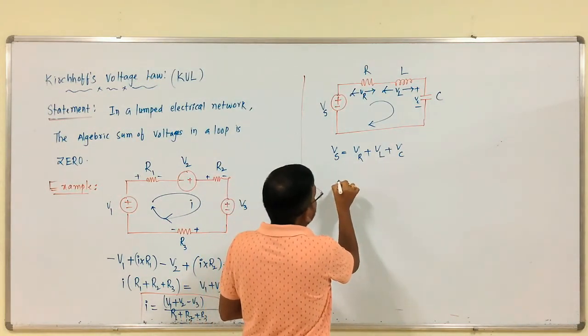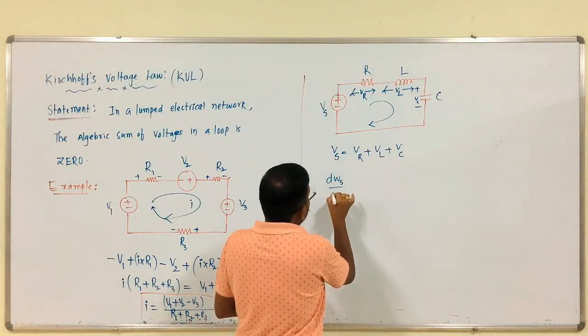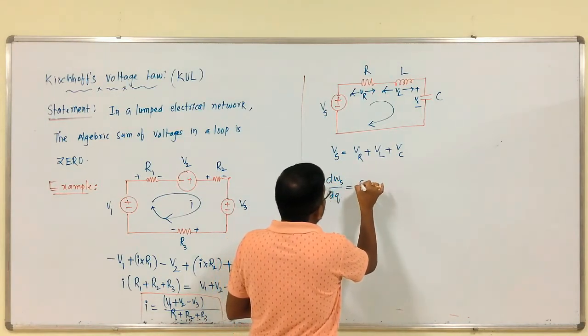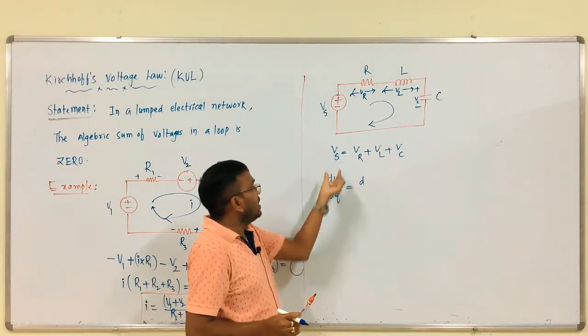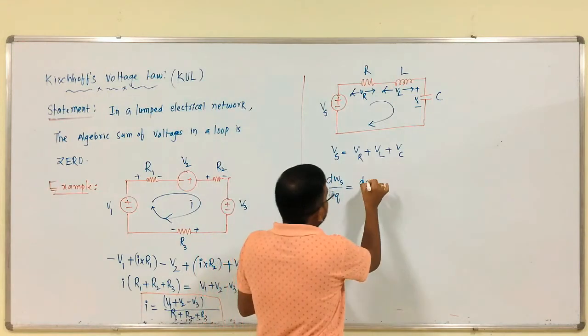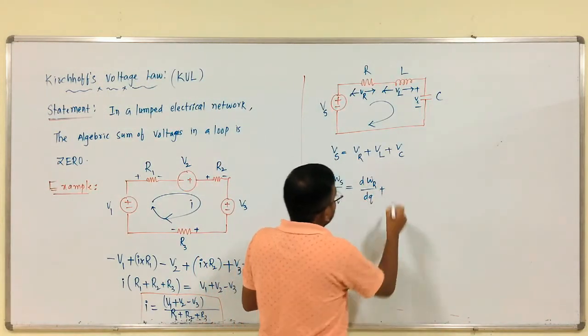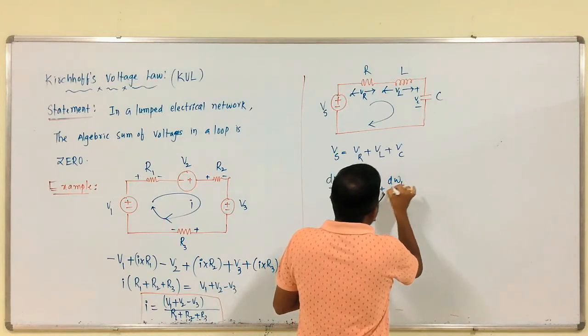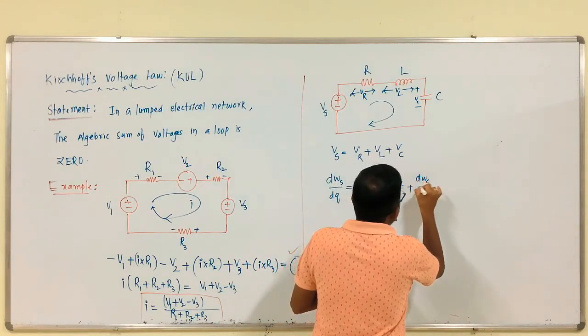That is, Vs is nothing but what? Work done per unit charge. What is the voltage? Work done per unit charge, that is dWr by dq plus dWl by dq plus dWc by dq.